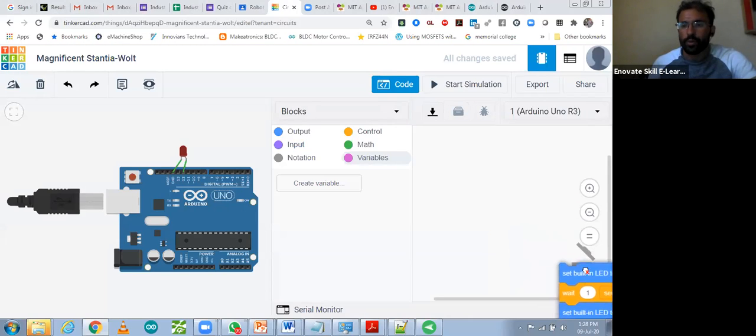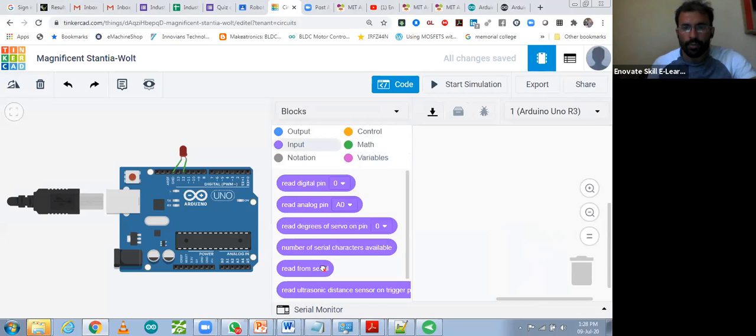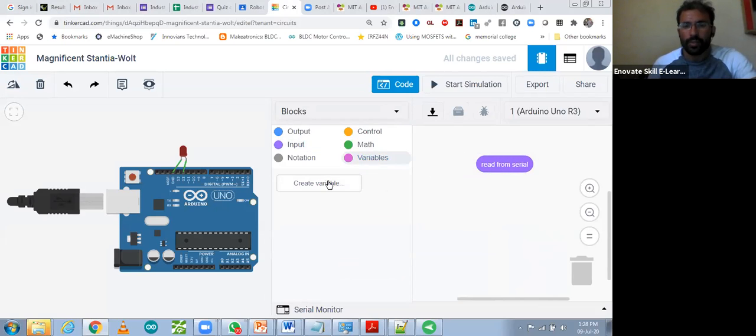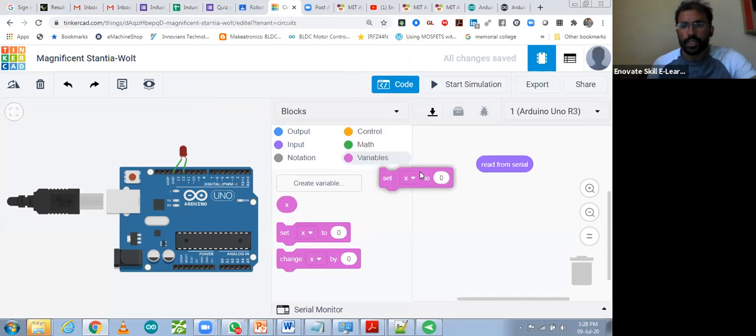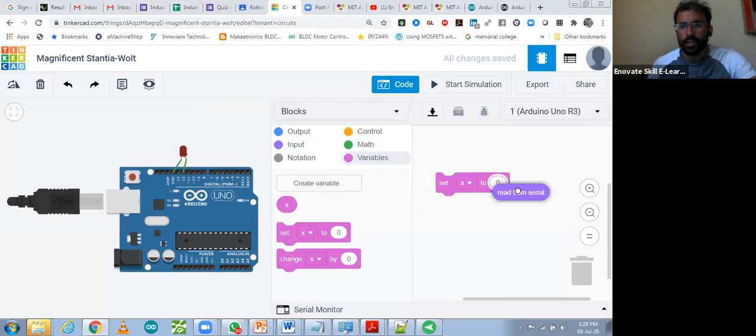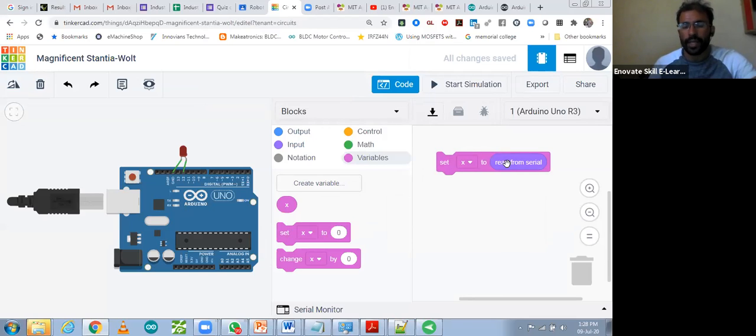First of all, you have to check on the serial monitor, serial available. Go to input, read from serial. This one we are reading, and after that we have to store this value somewhere. You can take any variable. I'm just going to create one variable like x. So I have taken the x variable, and this value we have stored in the x variable.